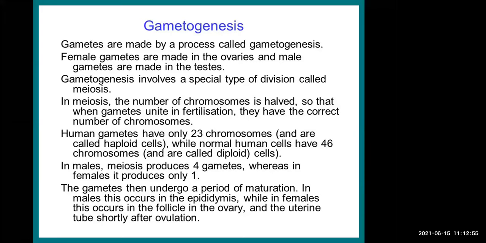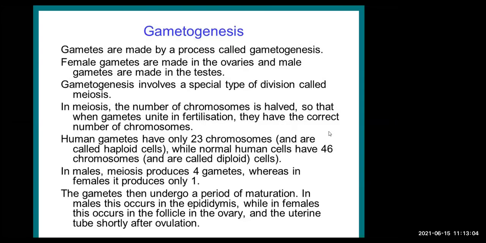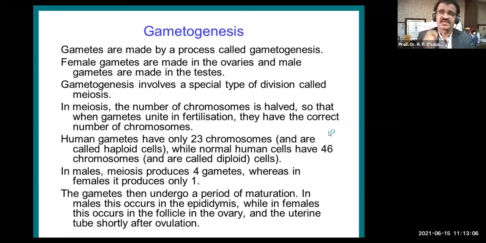Female and male gametes are made in the gonads. Female gametes are ova and male gametes are spermatozoa. This basic you all know because you have studied it during school days, even during junior college days. In the human body, there are gonads, which are actually sexual glands. So there are male gonads and female gonads. Male gonads are the testes, and in females there are ovaries. So these male and female gametes are formed in the gonads.